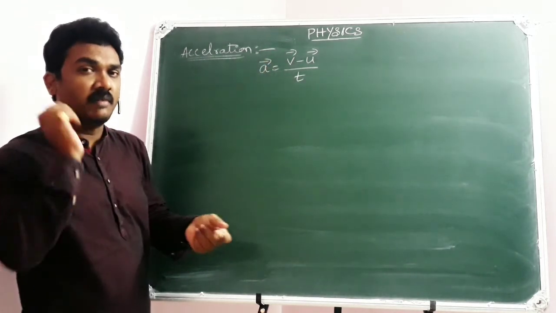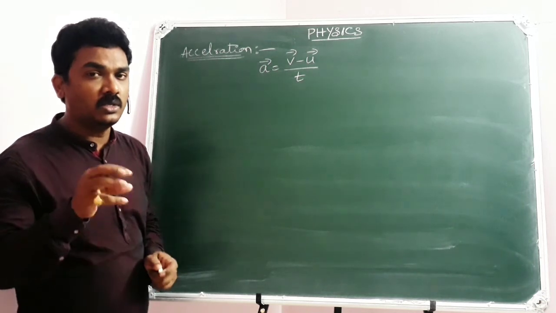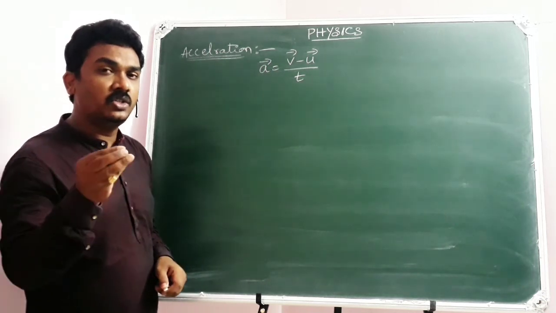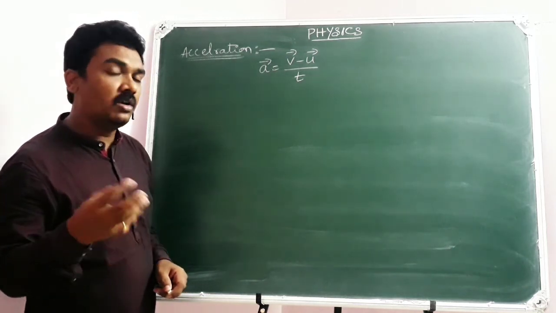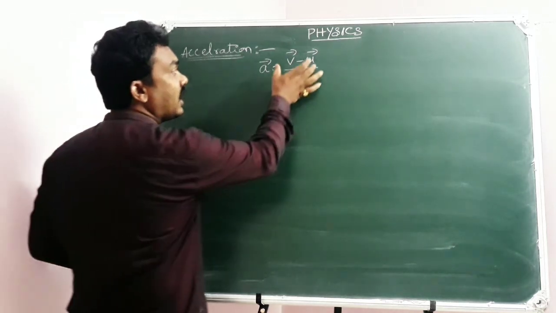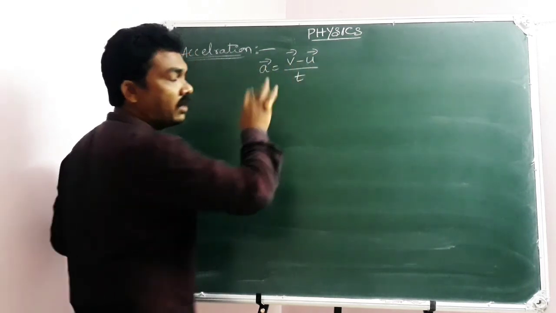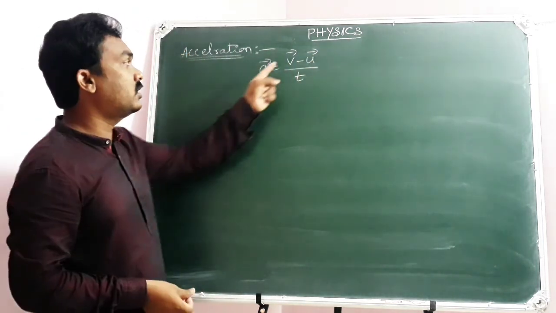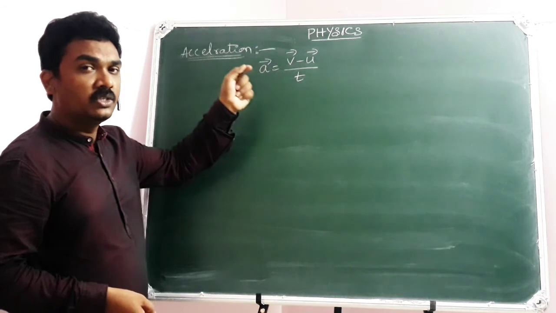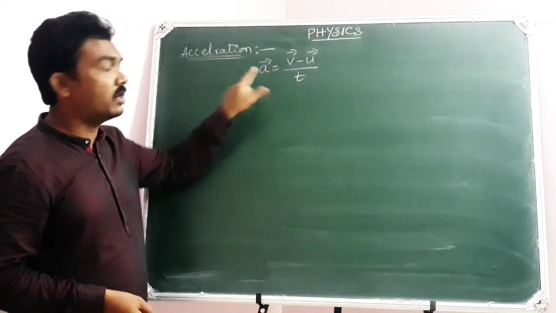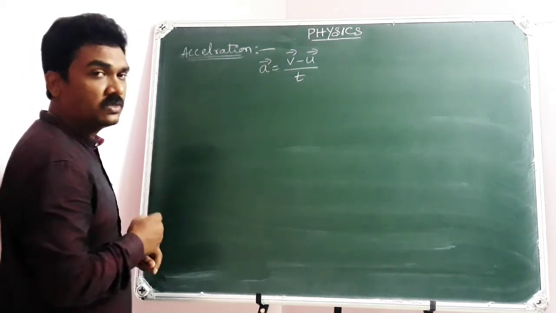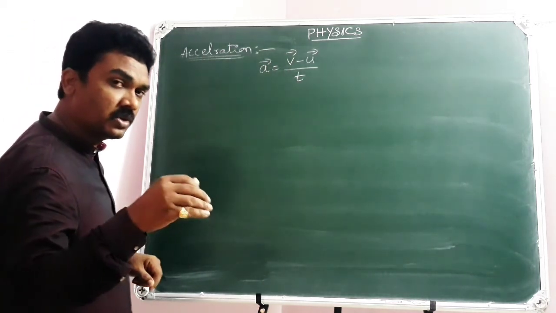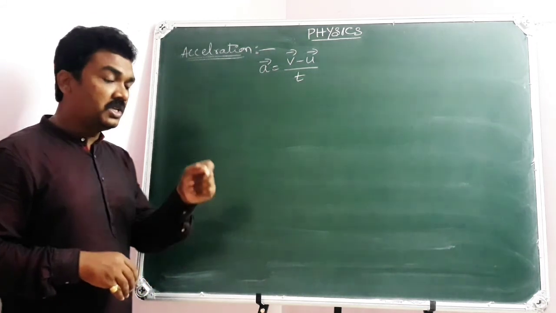Of course, which is an average acceleration, because we are calculating the change in velocity that occurs per unit time, considering the change in velocity occurs in a certain interval of time. So the total change in velocity by time interval will give change in velocity per unit time, which is called average acceleration.